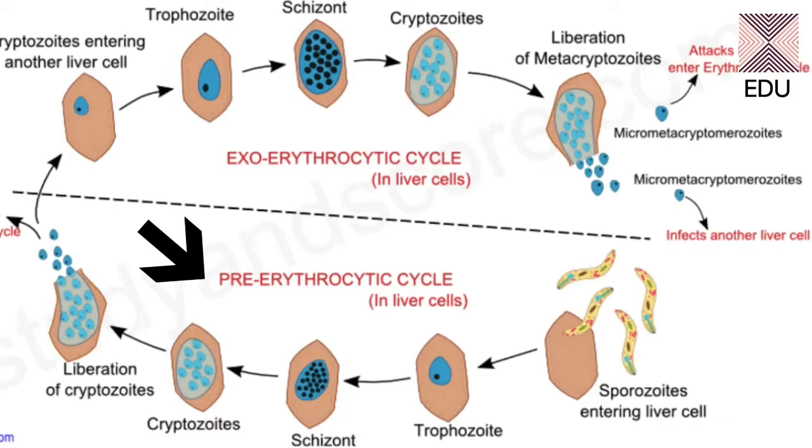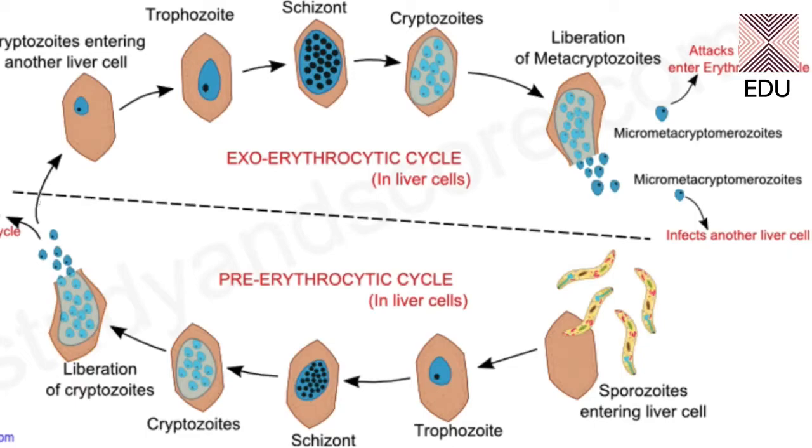It starts when a sporozoite enters a fresh liver cell. The sporozoites are transformed into the first phase, which is called a trophozoite. This trophozoite is converted into a schizont with a number of nuclei. Now here you can see a large number of nuclei, and this schizont forms cryptozoites in the liver cells, and these cryptozoites then are liberated and they enter fresh liver cells. They enter new liver cells.